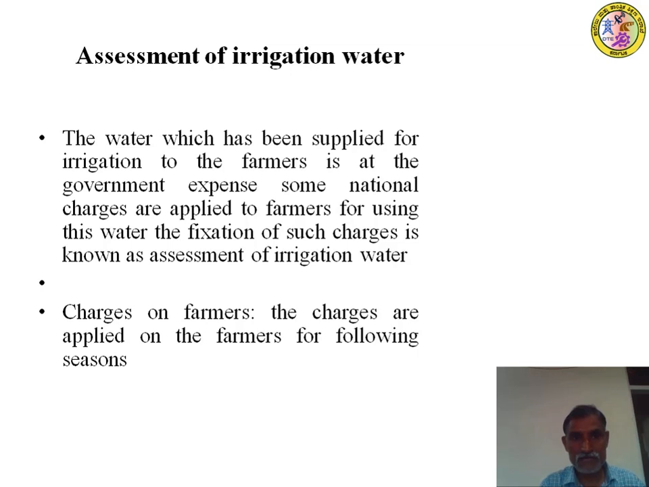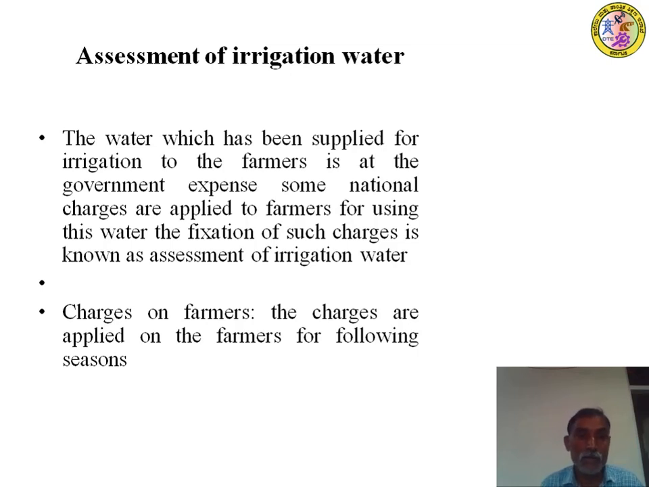The next part of irrigation is assessment of irrigation water. So far we have discussed the efficiency of our irrigation and how important that definition is. The next one is very important from the point of view of water managers or engineers who are involved in the maintenance of the canal system or network system: assessment of irrigation water.